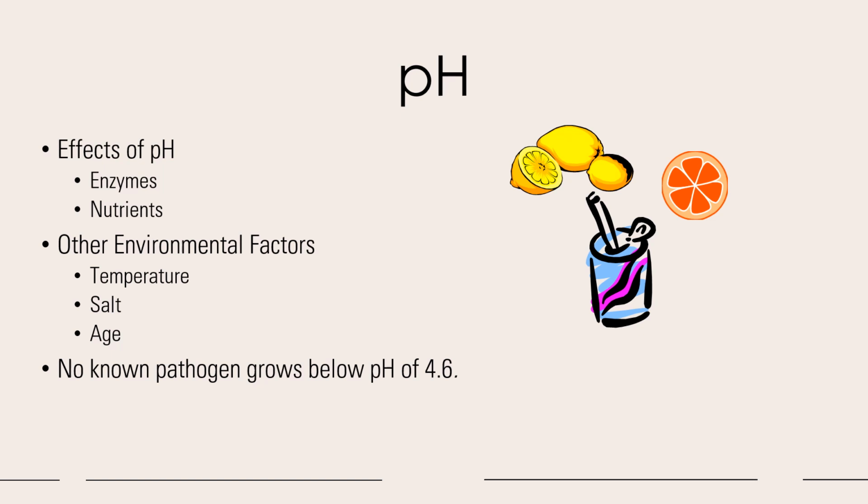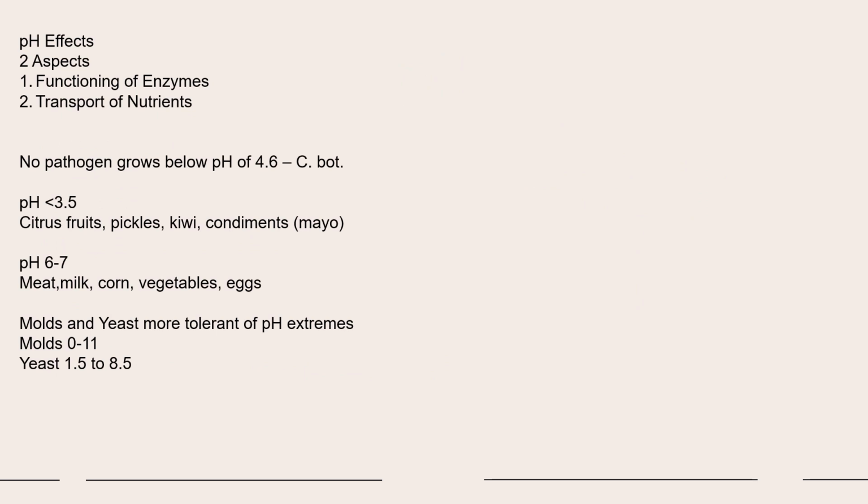Effects of pH, enzymes, nutrients. Other environmental factors are temperature, salt, age. No known pathogen grows below pH of 4.6. pH mainly affects two aspects, functioning of enzymes and transport of nutrients. No pathogen grows below pH of 4.6, like C. botulinum. pH less than 3.5: citrus fruits, pickles, kiwi, condiments. pH 6 to 7: meat, milk, corn, vegetables, eggs.